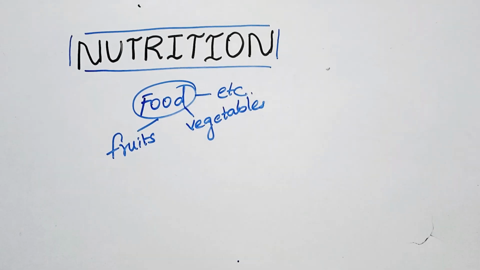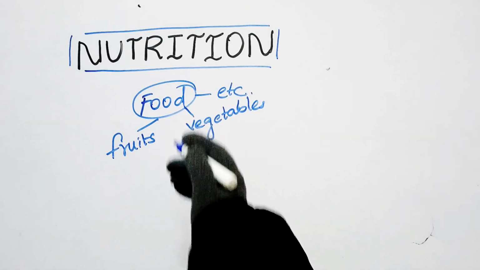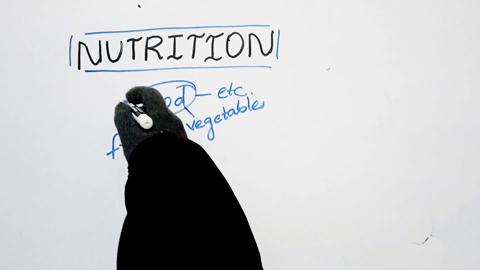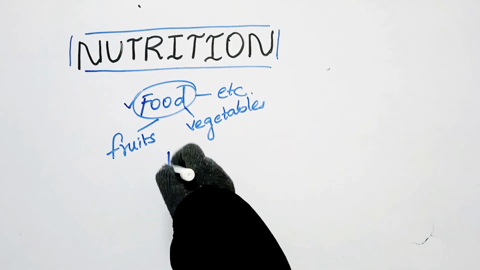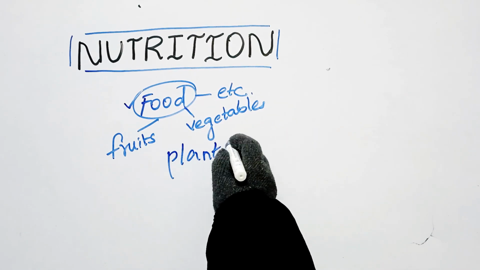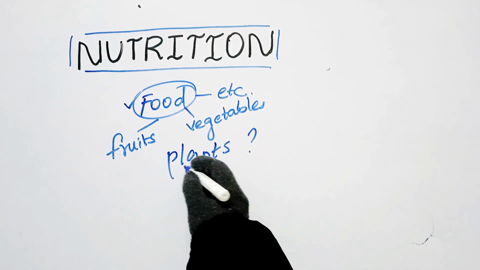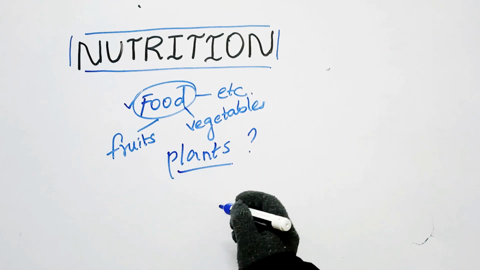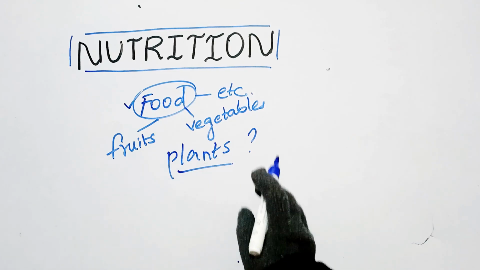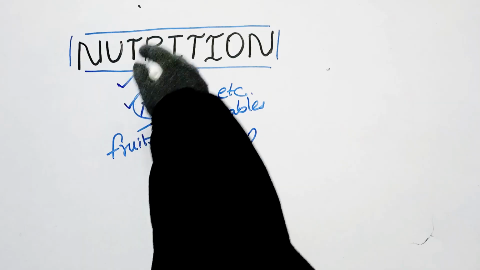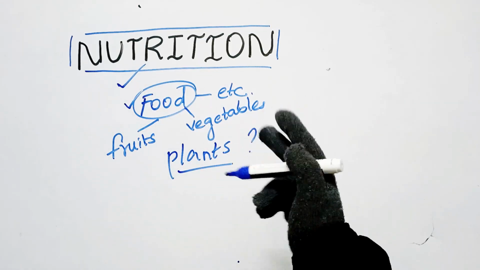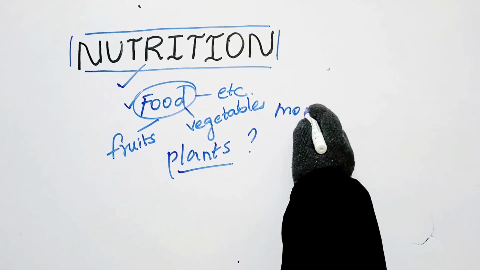Have you ever wondered why all living organisms need food? We eat food every day. What about plants? Do plants also need food? If yes, then where do they get it from? Today, in this chapter, we are going to understand nutrition and the two main modes of nutrition.